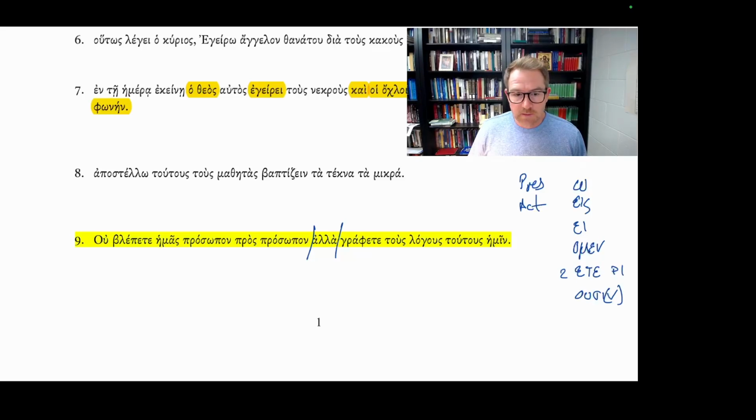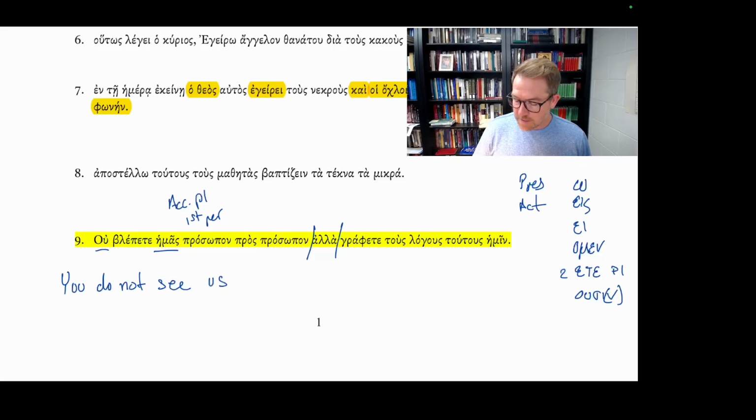You see. We have the negation ou, so we would translate this, you do not see. And we have a pronoun, hemas. This is the accusative plural first person. You do not see us. Prosopon prosopon. Face to face. Prosopon prosopon. You do not see us face to face.